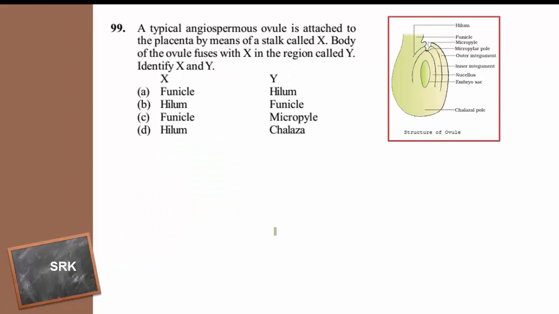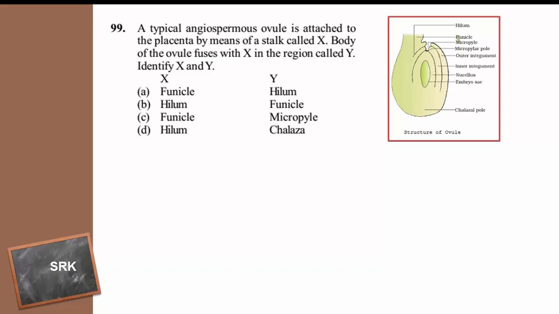A typical angiospermous ovule is attached to the placenta by means of a stalk called X. Body of the ovule fuses with the X in the region called Y. Identify X and Y. So this is the typical anatropous ovule of angiosperm. What is the answer?